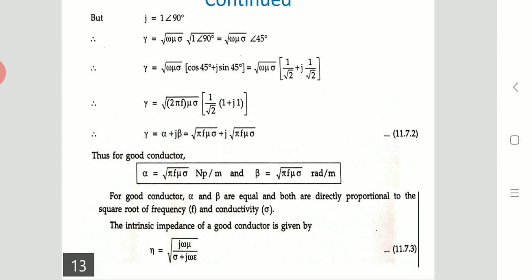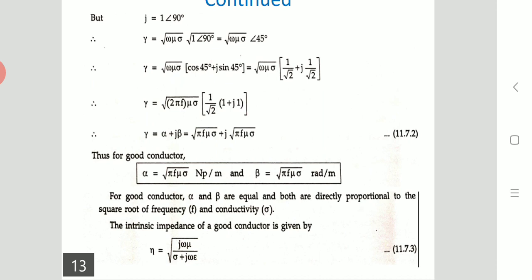Therefore gamma is equal to root of omega mu sigma into root of 1 at an angle 90 degrees, that is root of omega mu sigma at an angle of 45 degrees. That means cos 45 plus j sin 45, where cos 45 is 1 by root 2 and sin 45 is also 1 by root 2.